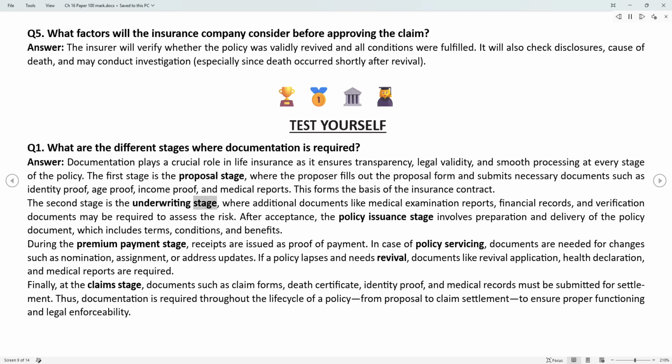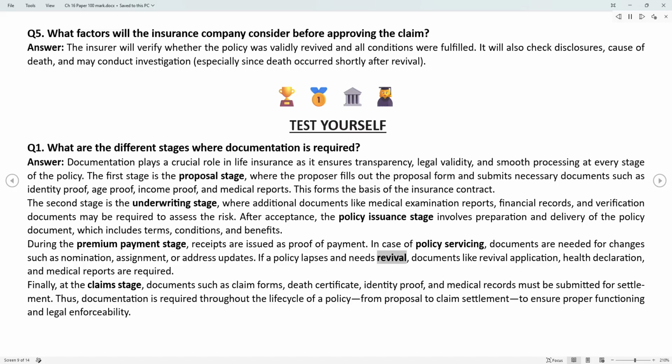The second stage is the underwriting stage, where additional documents like medical examination reports, financial records, and verification documents may be required to assess the risk. After acceptance, the policy issuance stage involves preparation and delivery of the policy document, which includes terms, conditions, and benefits. During the premium payment stage, receipts are issued as proof of payment. In case of policy servicing, documents are needed for changes such as nomination, assignment, or address updates.